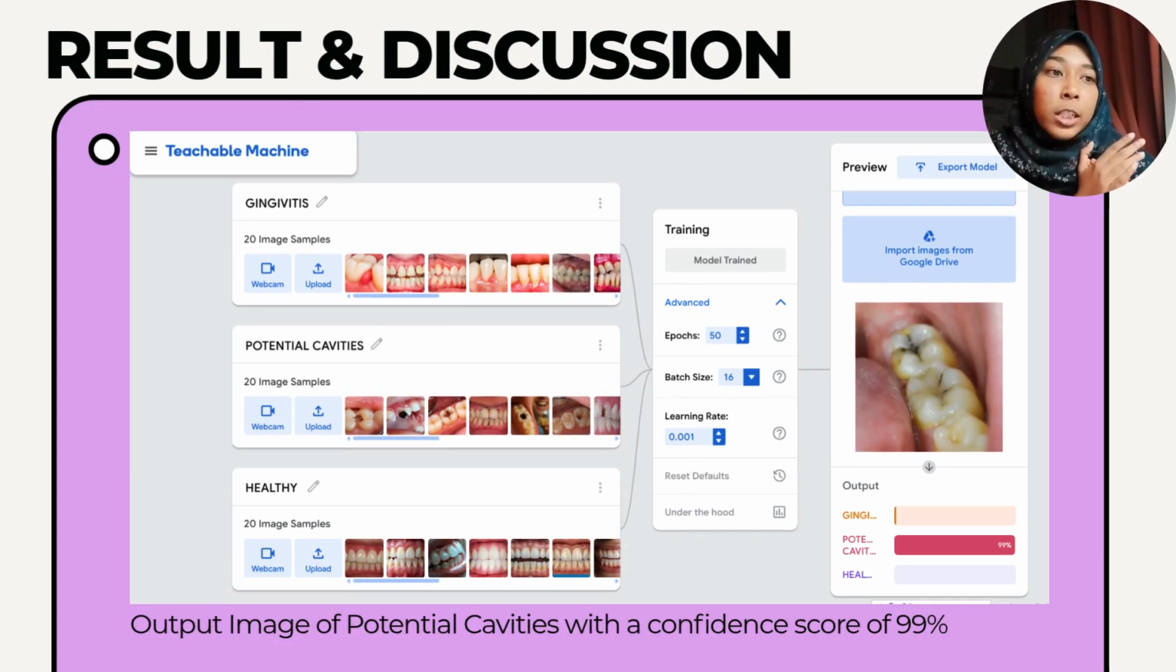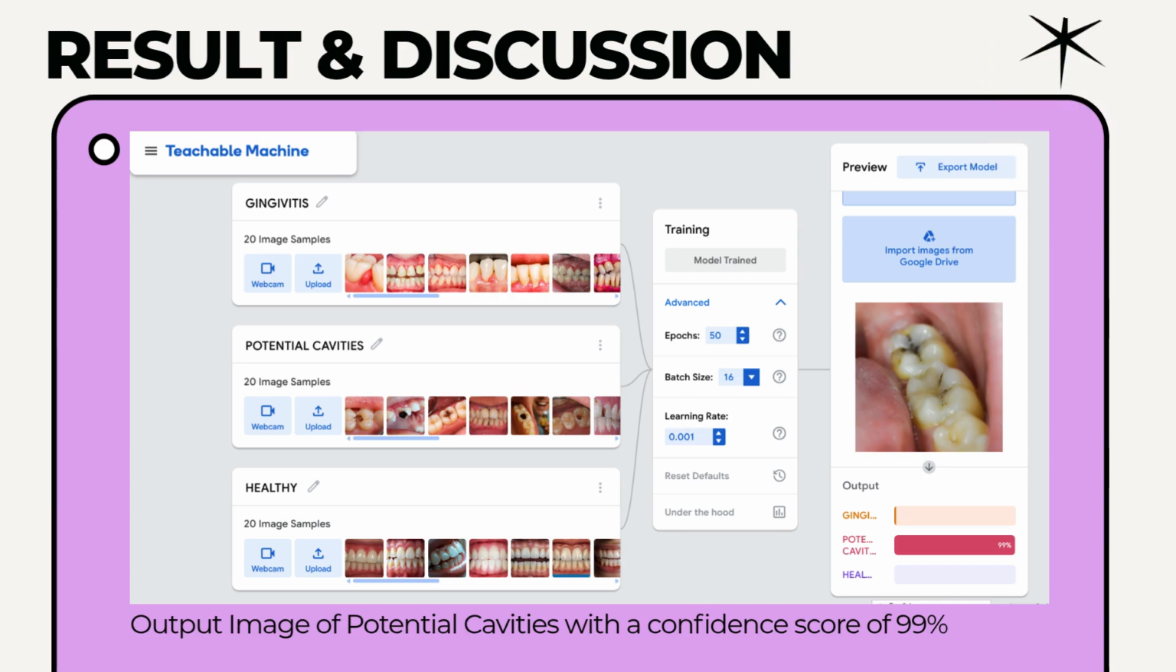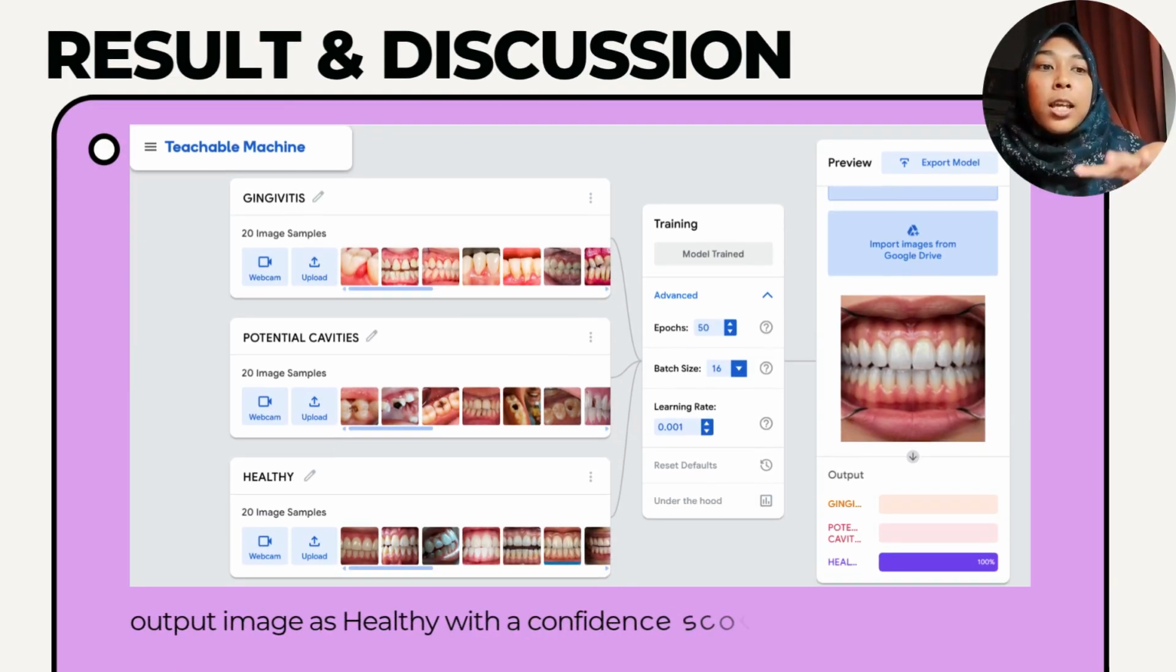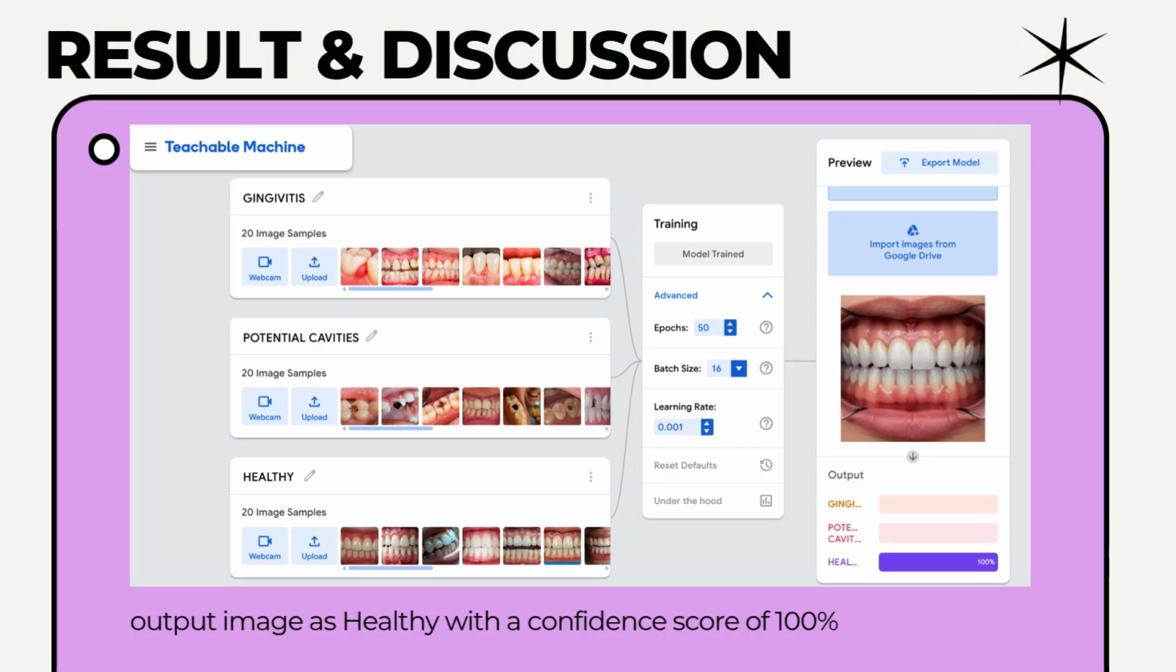Next, for the second test image, the tooth that has cavities is categorized as potential cavities, with a confidence score of 99% and 1% on gingivitis. Next, the last test image is a healthy tooth. We can see the tooth is clean, no gingivitis, no potential cavities, so the score is 100% under the healthy class.